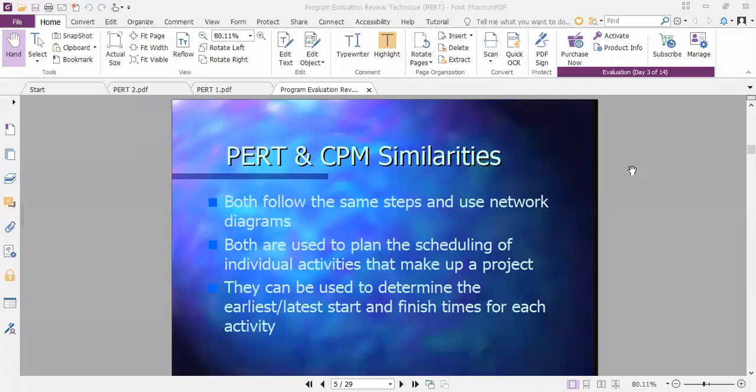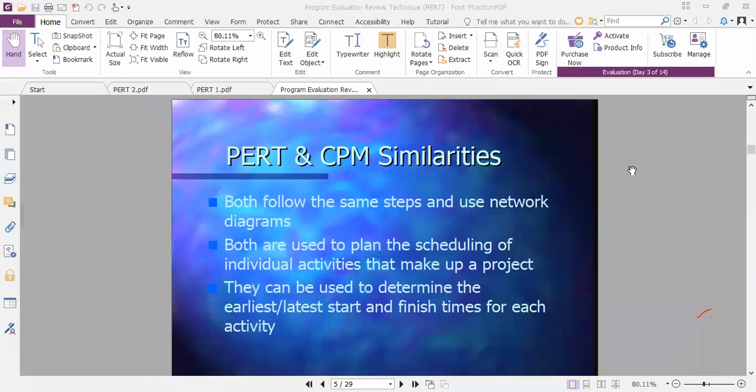What similarities are there? Both follow the same steps and use a network diagram. Whatever network diagram we developed in CPM, in the same way we have to develop the network diagram for PERT also. Then in a similar way we have to calculate early start and late start in PERT also. We have to find out the critical path in PERT also, in the same way we found it in CPM. So up to that, the things are the same.